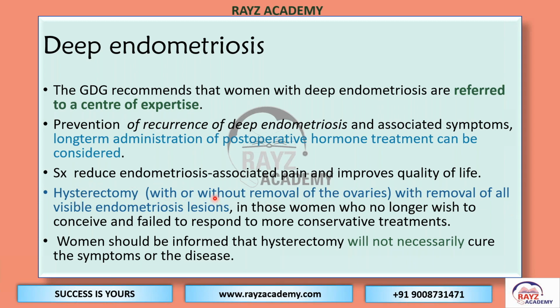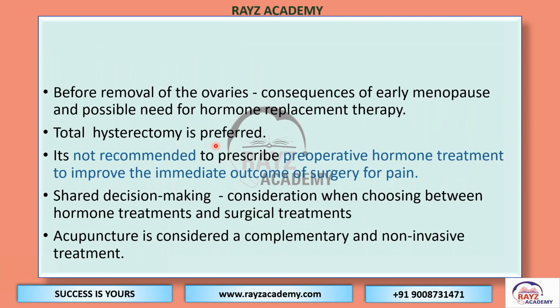So, hysterectomy with removal of all visible endometriosis, after proper counseling of the woman who no longer wishes to conceive and has failed to respond to more conservative treatments, can be used as the last option in case of endometriosis. Women should be informed that hysterectomy will not necessarily cure the symptoms or the disease. Before removal of the ovaries, as I said, we need to counsel the woman on the consequences of early menopause, the possible need for HRT, and the persistence of symptoms.